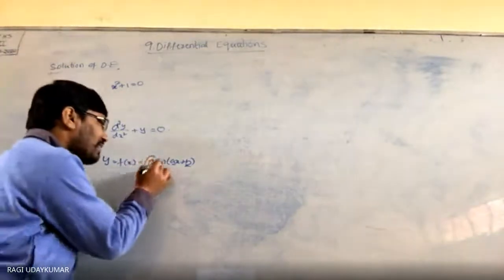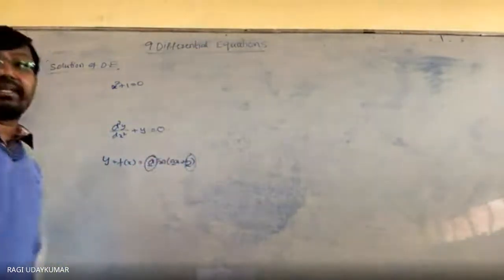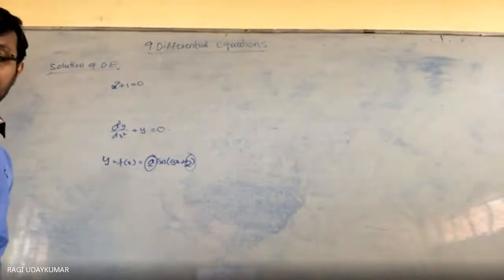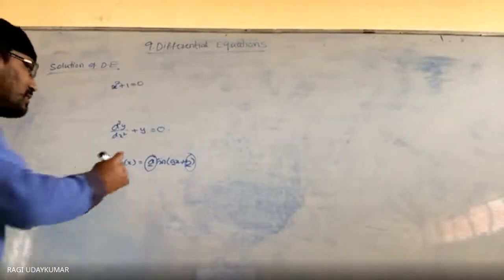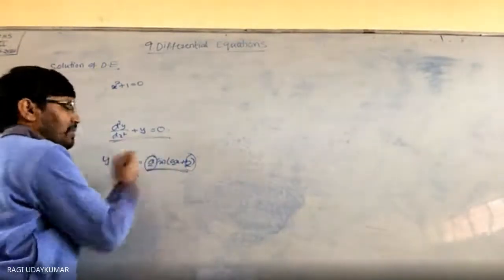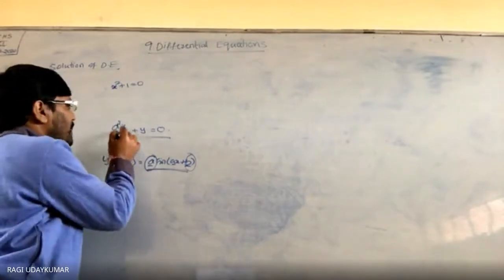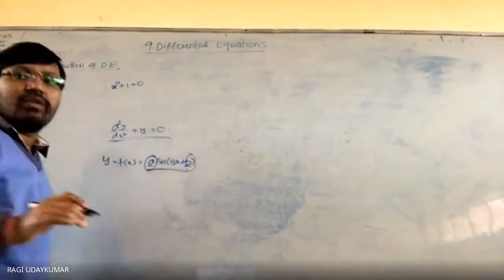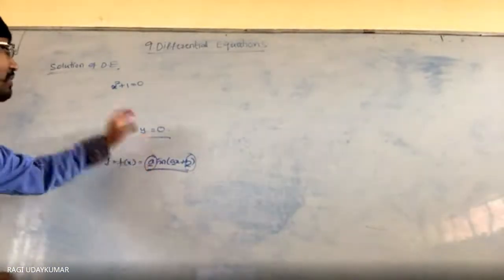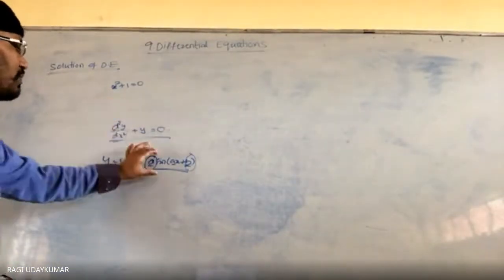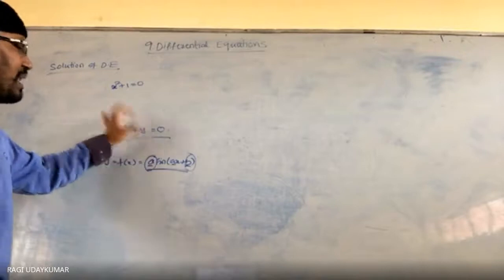If arbitrary constants like this are involved in the solution, this function will satisfy d square y by dx square plus y is equal to 0. Whenever you take this function, इसमें substitute कर लिया तो, means इस function को 2 times derivative करके ये function as it is ले लिया.